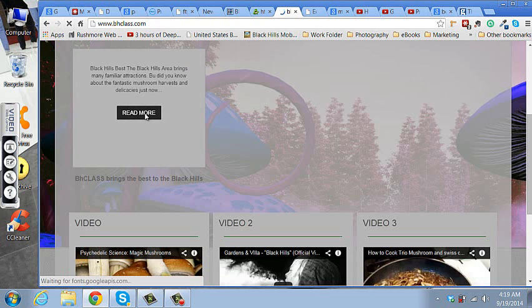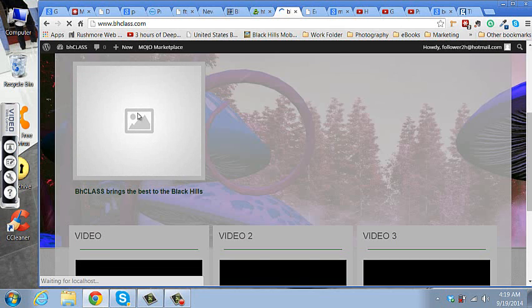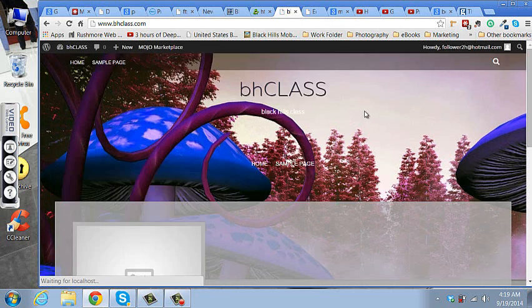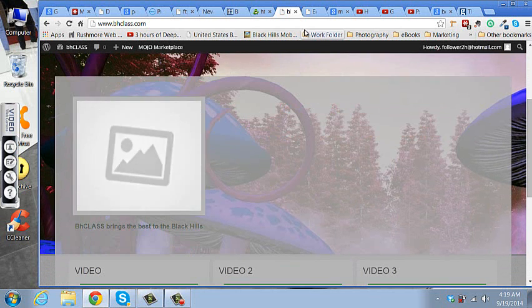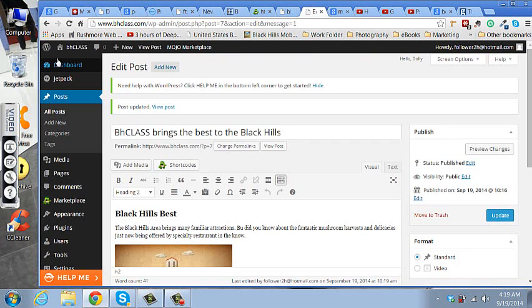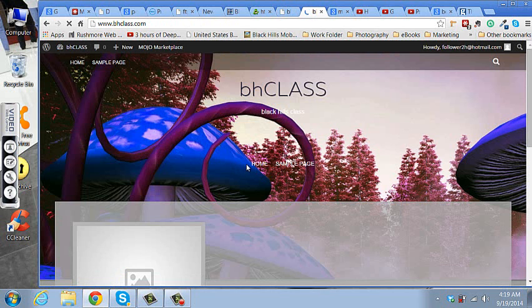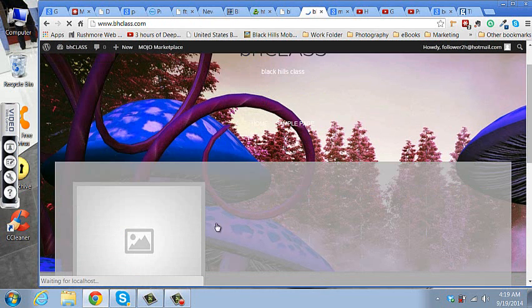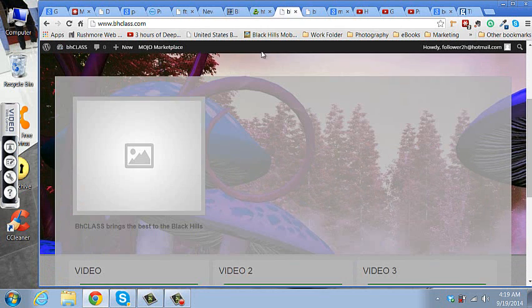See if it's there. Nope, it's not there. For some reason it didn't work. I don't know. It might take a while to catch up. But anyway, the post is supposed to be there. We go to visit site and the post isn't there. That's pretty strange. Let's go back and try to debug that real quick.